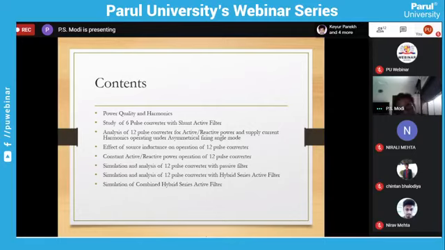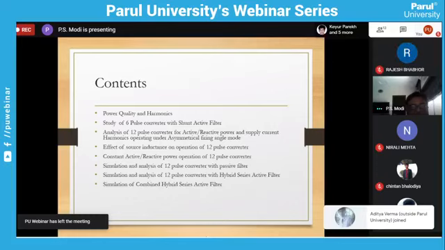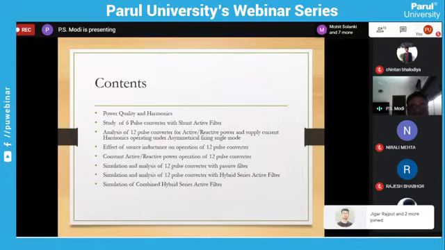Right now, electricity boards are more concerned about power quality. So many industries are penalized due to poor power quality, due to more reactive power demand and harmonics. So what we are going to cover here: what is power quality and harmonics. Then we'll study the 6 pulse converter with shunt active filter. Then we will analyze a 12 pulse converter for active and reactive power and supply current harmonics. They will operate under symmetrical as well as asymmetrical firing angle mode.